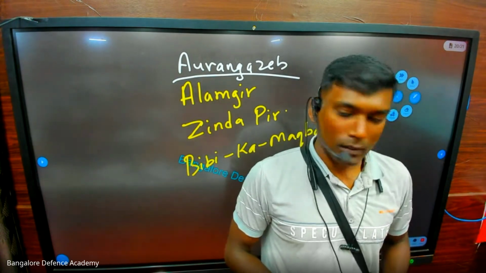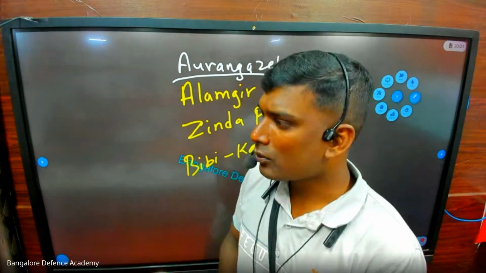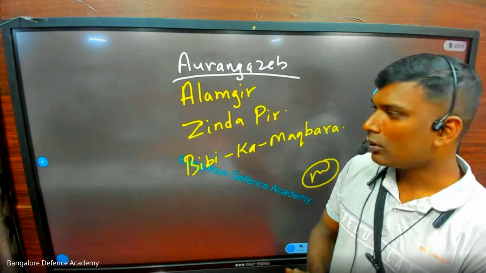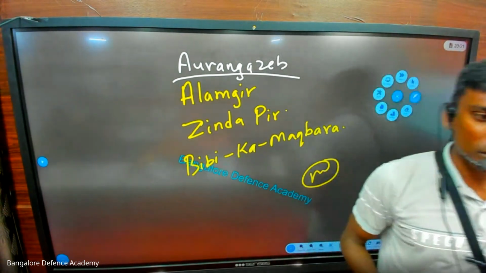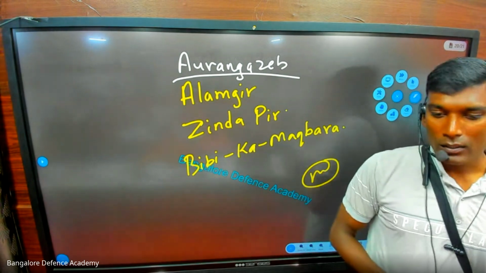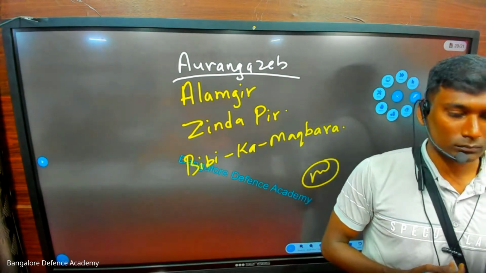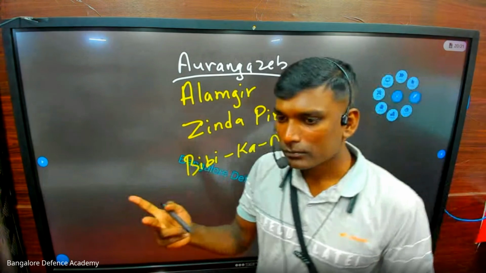Who is the first Muslim invader? Muhammad bin Qasim. Who invaded India 17 times? Mahmud Ghazni. The first battle of Tarain was between Prithviraj Chauhan and Muhammad Ghori.